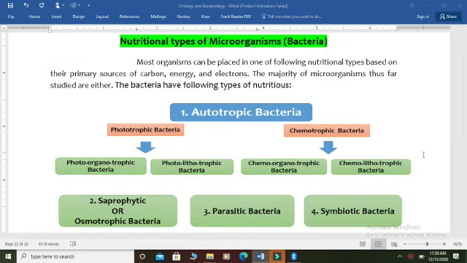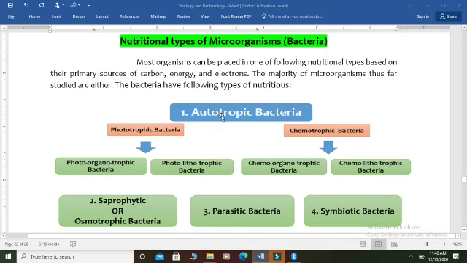In this lecture video we are going to discuss bacterial metabolism. And in bacterial metabolism, we first of all discuss the nutritional types of microorganisms, mainly in bacteria. Bacteria use different nutritional types. Most of the bacteria are autotrophic and some are heterotrophic, but we divide bacterial nutrition into the following categories, and we mainly classify them into four categories. The first one is the autotrophic bacteria.